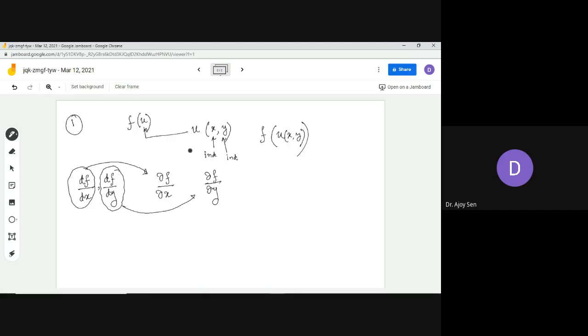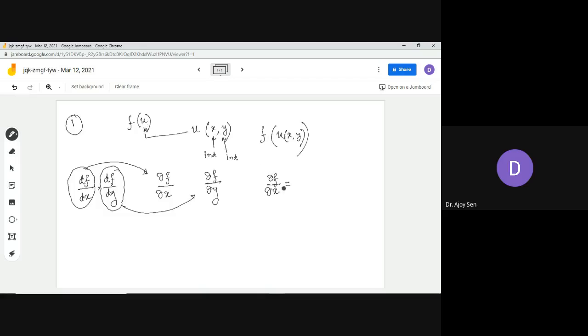Now, if I ask you what the meaning of del f del x is, or how to find it, because f is not exactly a function of x and y but exactly a function of u: we have this dependence of f over u, and u over x and y.